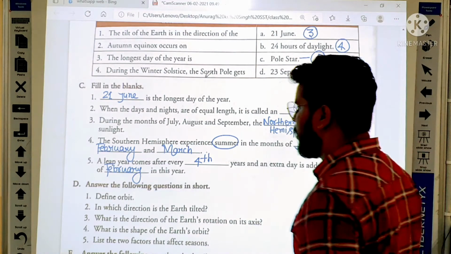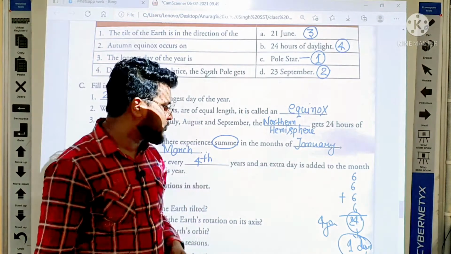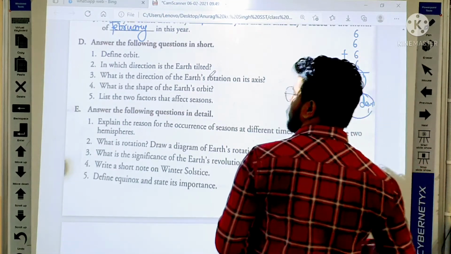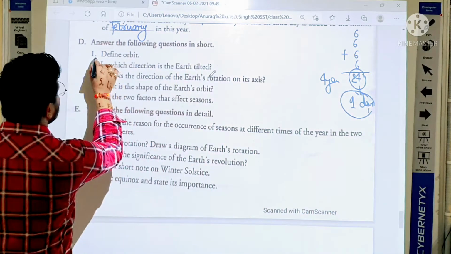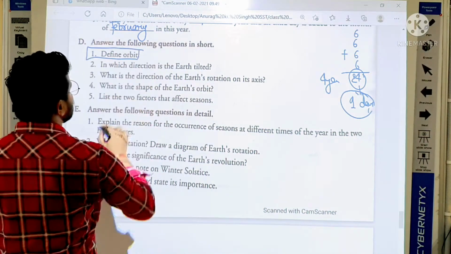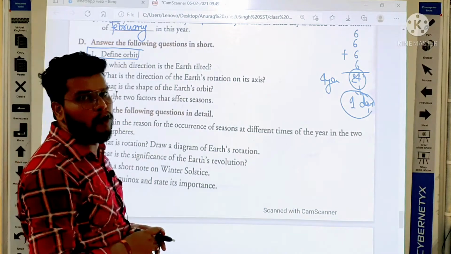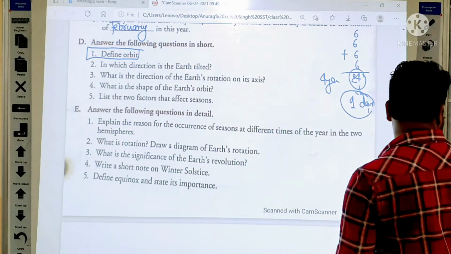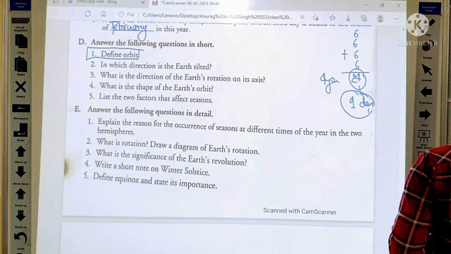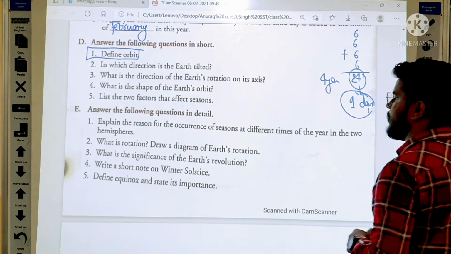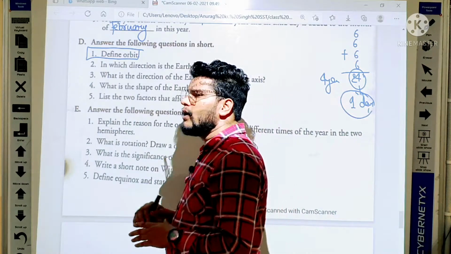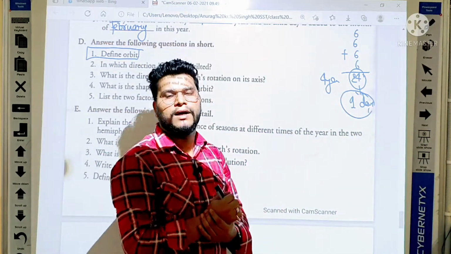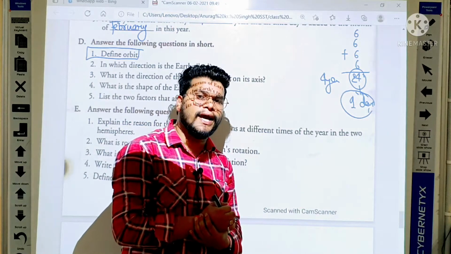Yes. Come on, students, on the next question. Define orbit. Here, the question is define orbit. So you have to define orbit. It means what is orbit? As you know, the Earth revolves on an elliptical path, and that elliptical path is known as orbit.